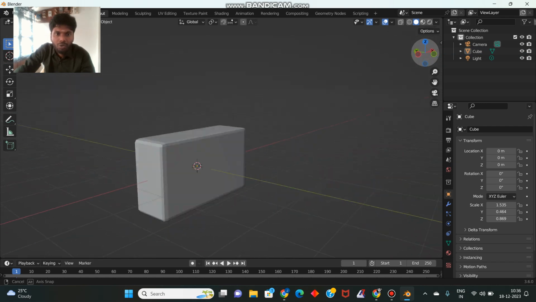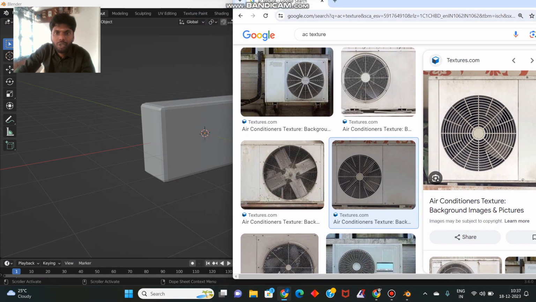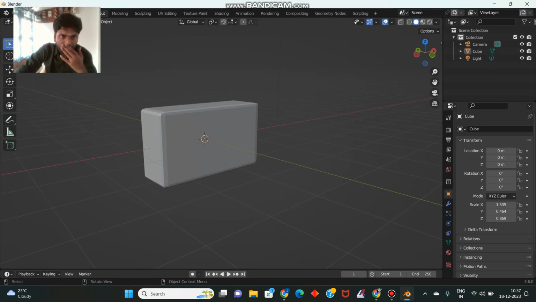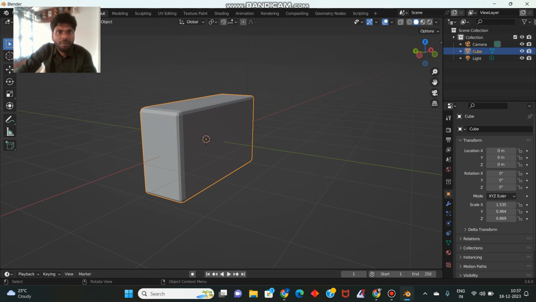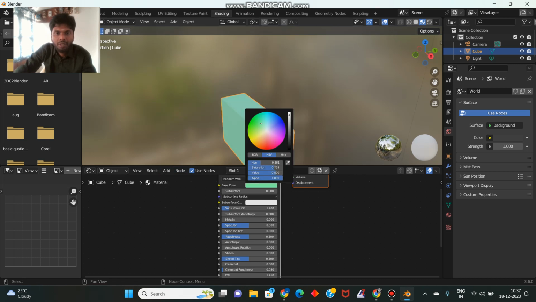Okay, how do we apply this material, how do we convert a flat 2D image onto this 3D object? First, I will apply the material. Go to the Shading tab. The base color is showing.